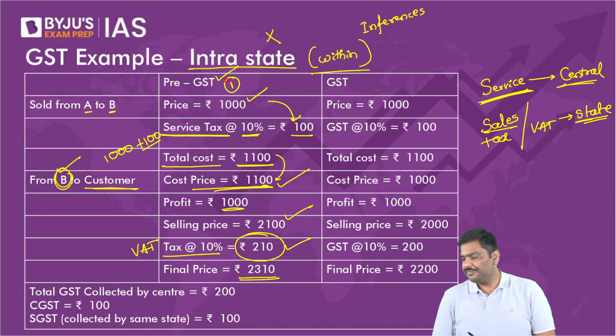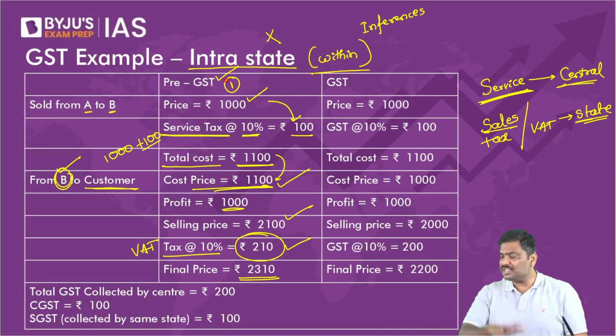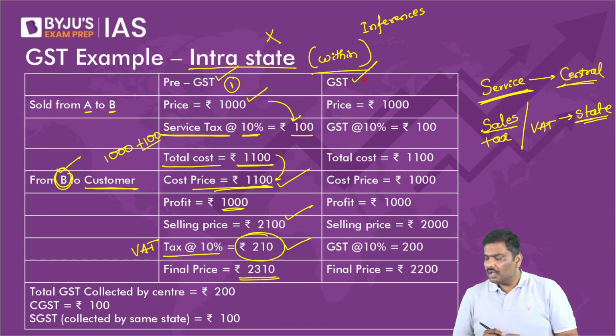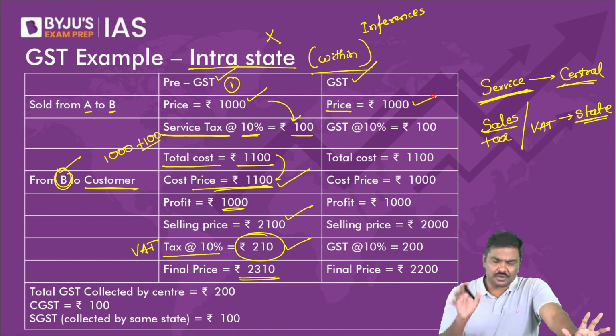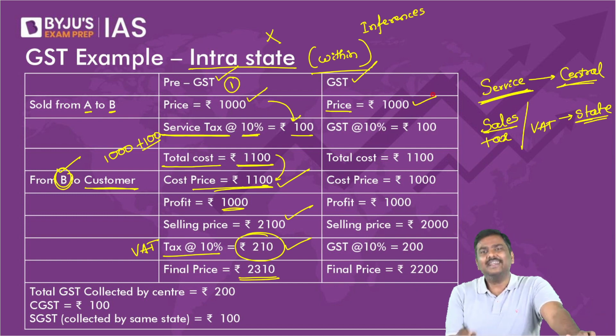Come to the GST. Understand how GST is much better. Now have a look at this. Price is 1000 rupee. It doesn't change. Price is 1000 rupee. GST rate, let's say, is 10%. So government will collect 100 rupee from you.